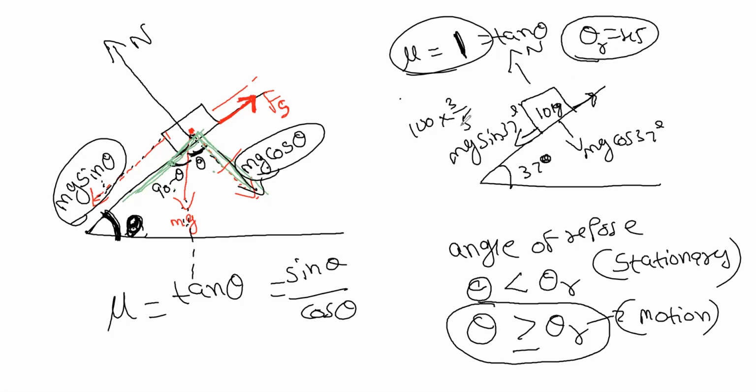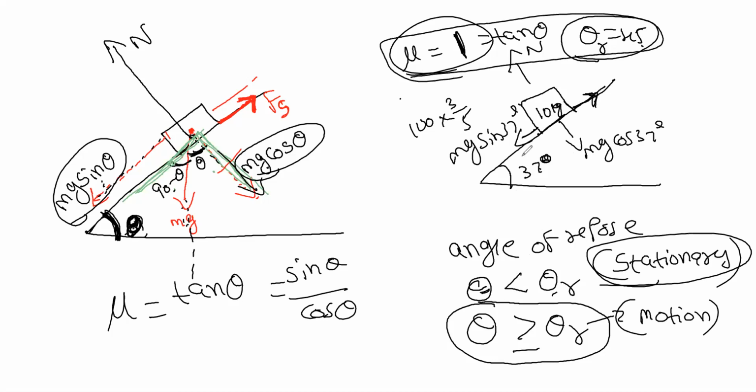As we discussed, if the angle is less than the angle of repose, the body remains stationary. 37 is less than 45, so the body won't move. By just seeing this theta, we can tell.